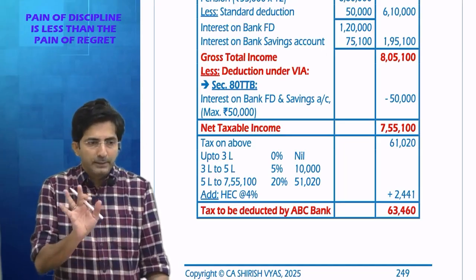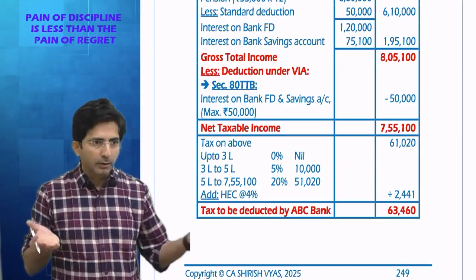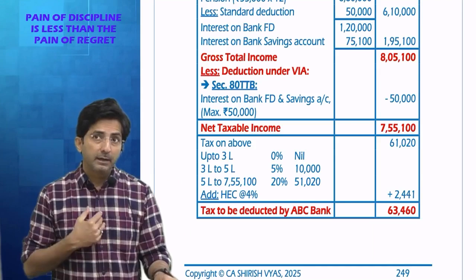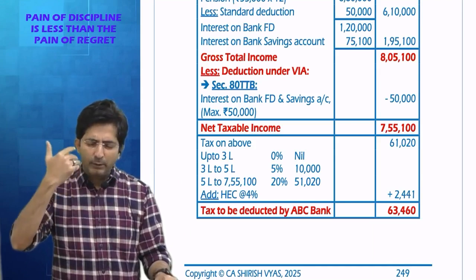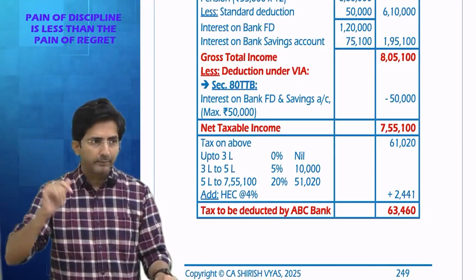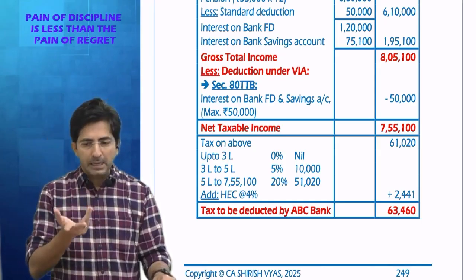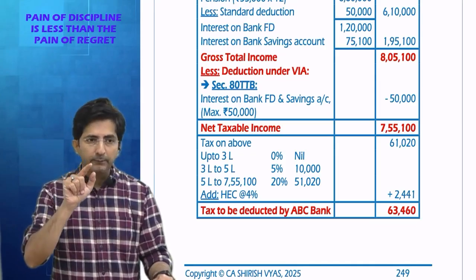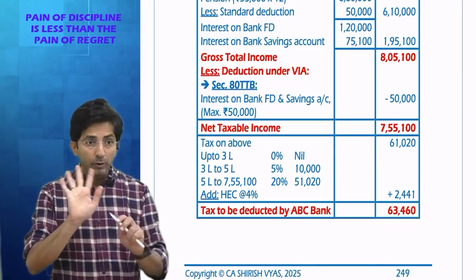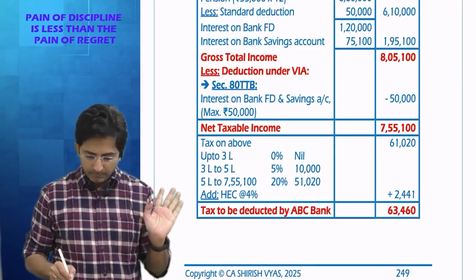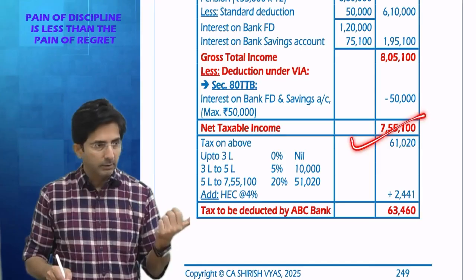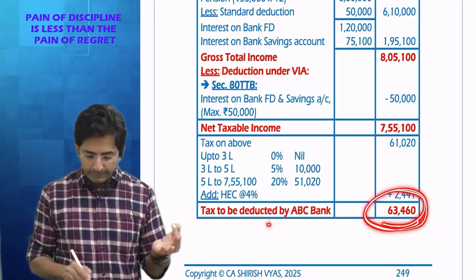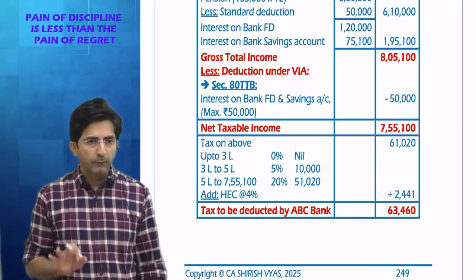Otherwise, if he is not a senior citizen, you know the shortcut for slab rates I had given you. What was the shortcut? Remind me. Whenever your income is in 30% slab, directly calculate 30% minus 187,500. And if your income falls in 20% slab, directly calculate 20% minus 87,500. But that shortcut is for the normal case. Senior citizen, don't apply shortcut, go slab wise. So the tax comes to 61,000 something plus health and education cess. So this is the amount of TDS which will be deducted by bank under 194P.